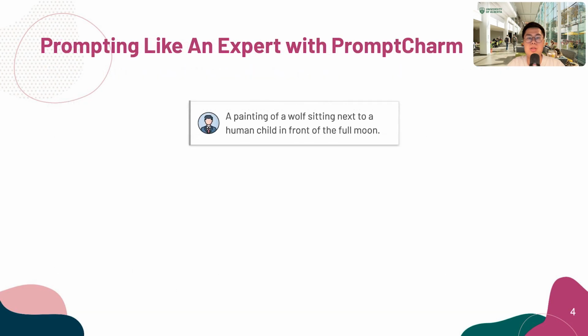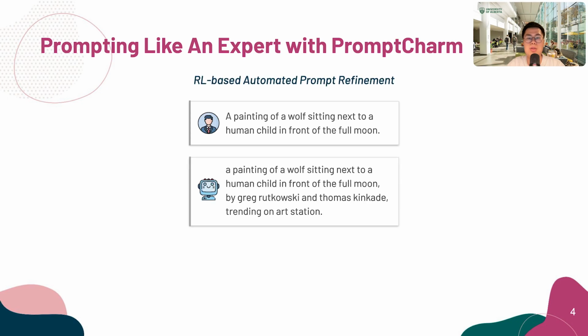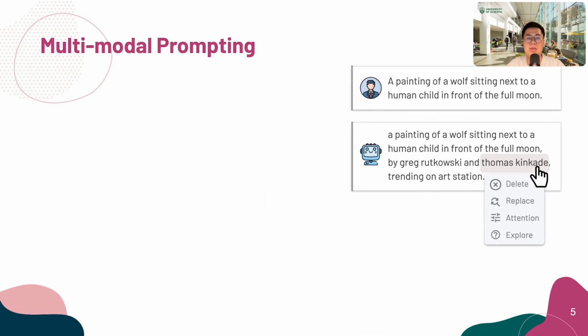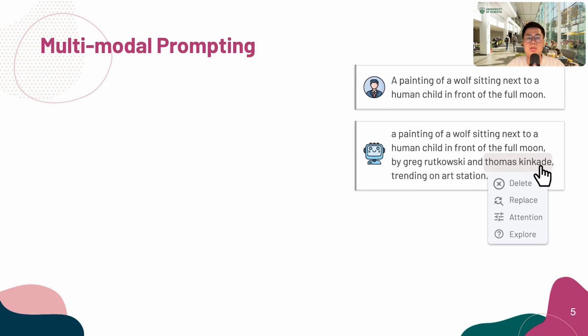Based on these user needs, we designed PromptCharm. PromptCharm integrates a reinforcement learning model to help users automatically refine text prompts. PromptCharm further supports multi-modal prompting to help users improve their creation. When users click on a specific keyword, a set of different options pop up. The users can delete, replace, or adjust the model's attention to a specific keyword.